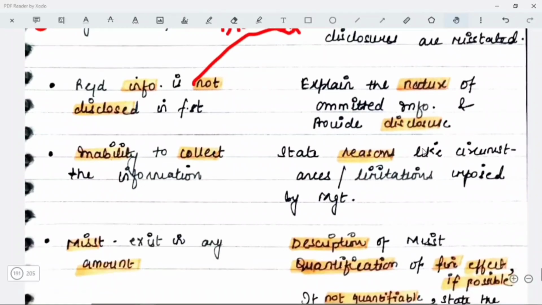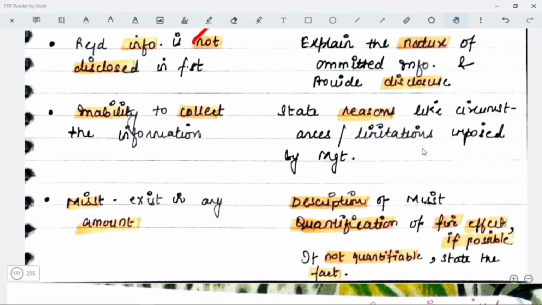Next, inability to collect the information. Here you are going to state the reasons, like circumstances or limitations which are being imposed by the management because of which you are not able to collect the information. Last, misstatements exist in any amount. If you think that there is an amount which is not correct, and there is a misstatement involved in it, so you are going to give the description of the misstatement.